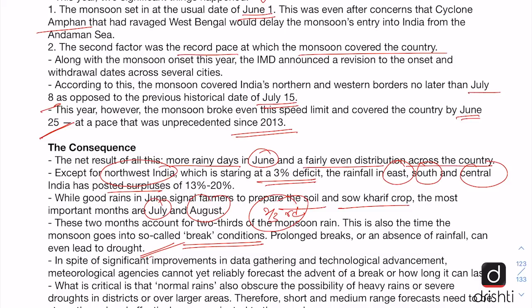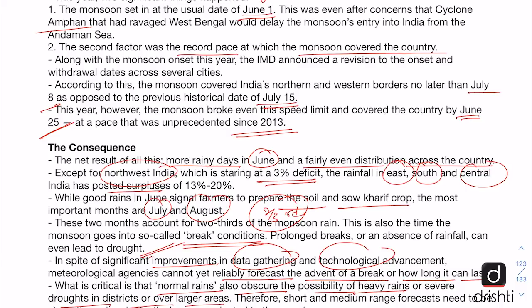And the editorial says that in spite of the significant improvements in data gathering and technological advancements, the meteorological agencies still cannot reliably forecast the advent of a break or how long it will last. Also, another important thing to note here is that normal rains also obscure the possibility of heavy rains or severe droughts in districts over larger areas.